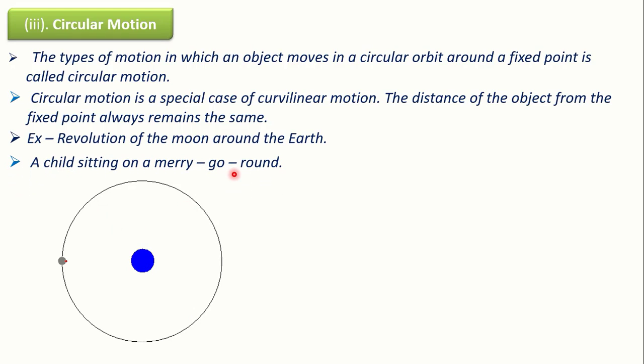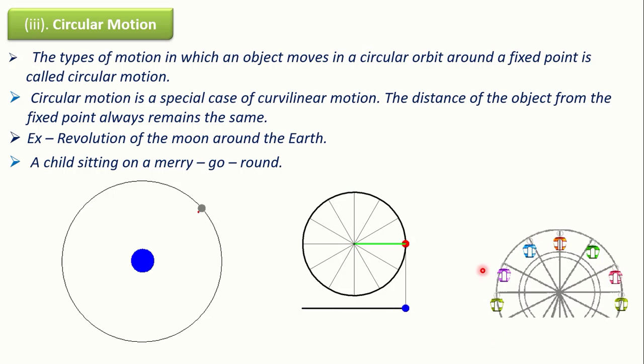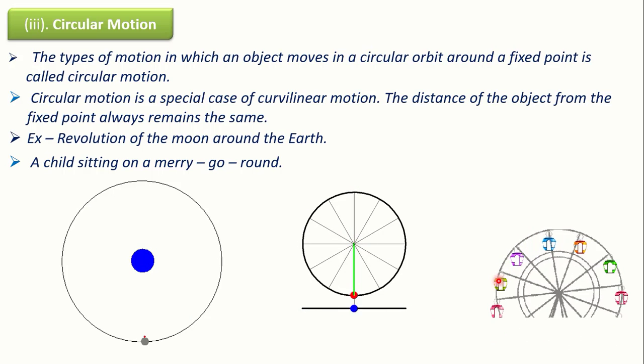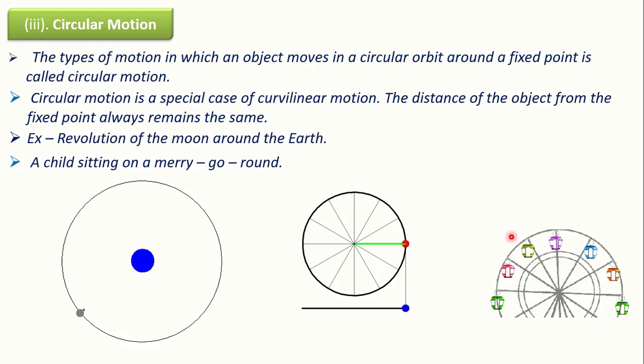A child sitting on a merry-go-round performing a circular motion. You can see this red color dot ball which is moving in this path. So this ball is performing a circular motion and this blue color ball is performing a rectilinear motion or linear motion. You can see this in this picture also. Each and every part of these, in different colors, is performing a circular motion.